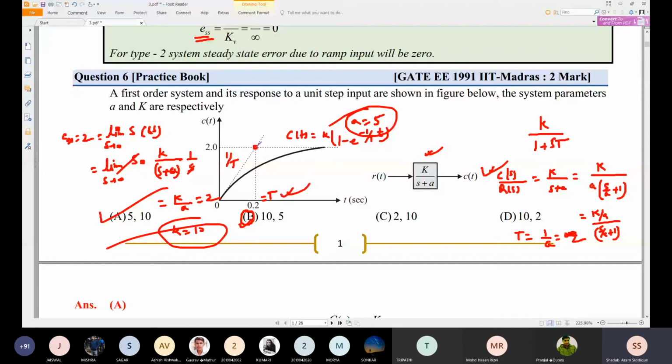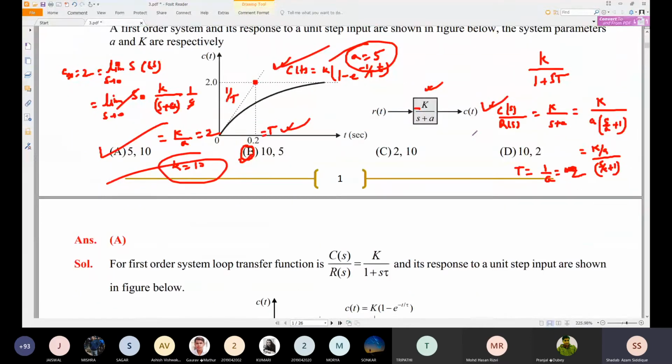So this is the first order response, and you should remember this first order response formula also. And second order response we have seen. You should also remember the second order response, that is c of t is equal to 1 minus e to the power minus zeta omega n t, divided by square root of 1 minus zeta square, into sine of omega d t plus phi, where omega d is equal to omega n root under 1 minus zeta square, and phi is equal to tan inverse of square root of 1 minus zeta square by zeta. So you should remember that formula.